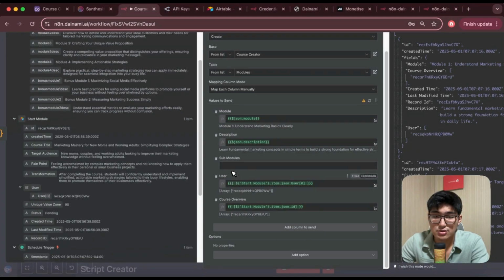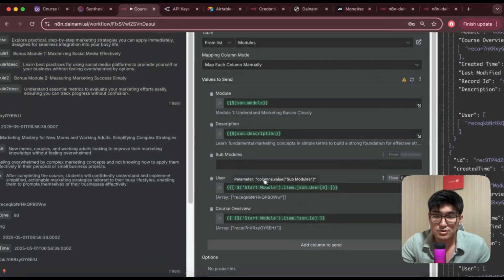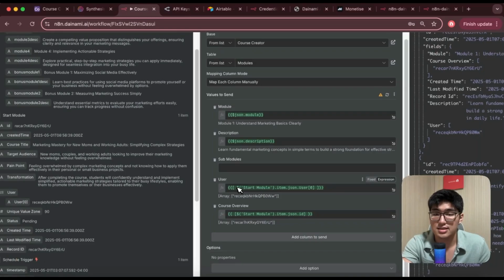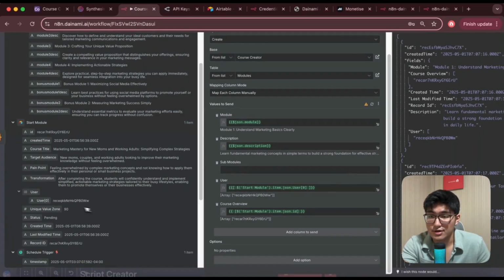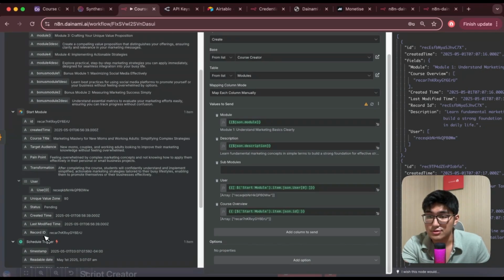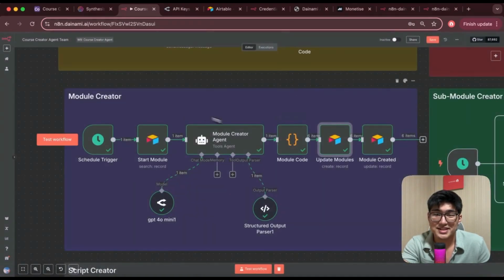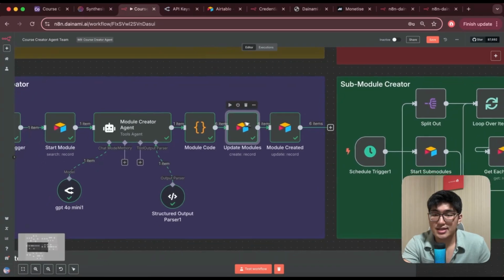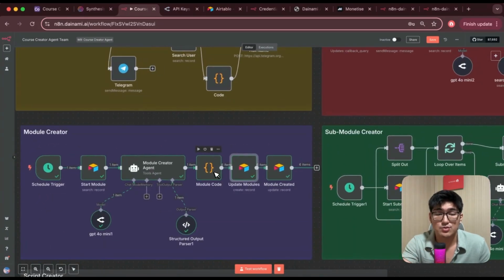Make sure to add in the square bracket over here. Super important to be able to connect the record ID. And then you want to do the same for the course overview, which is found over here in start module course overview record ID. Paste this in and put a square bracket as well. And that's all you got to do. And very quickly, you have updated your modules and created your module creator agent. Perfect. And the last 2 agents will work pretty much in a similar manner as well. And you can see the similarities in how I actually generate each of this content for us.